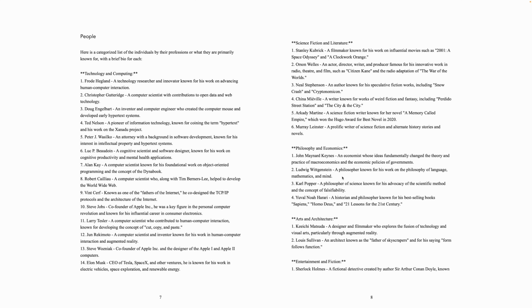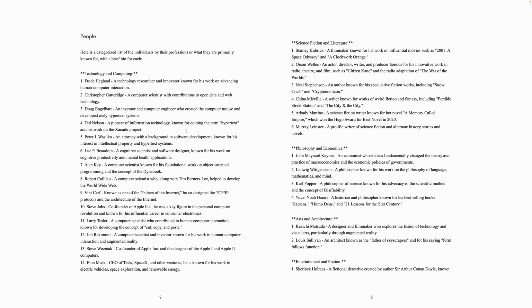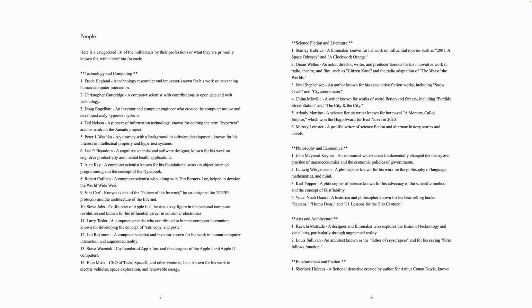Then I did a fun little keyword thing, and most people and places and technologies and so on are only mentioned once, which is interesting for these. So then I did a new prompt on the people here just listed like this, asking, who are they? Categorize them by category. So we have under academia and research, miscellaneous, and they're not all perfect at all, but it does find some things like Ted Nelson under technology,